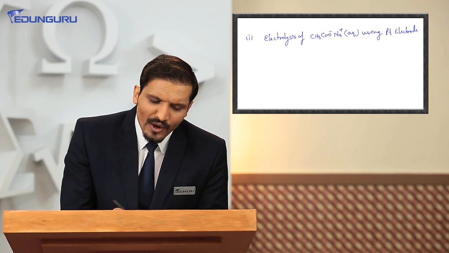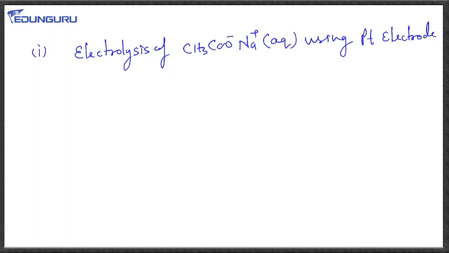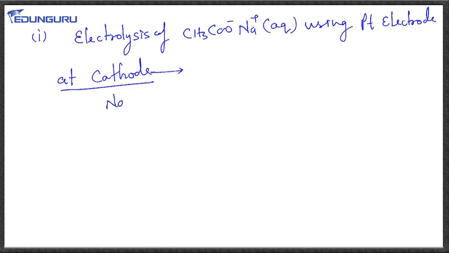In this case, what happened when we look at cathode? At cathode we have two types of cations, one we have Na+ and another we have H+. But we know very well what?